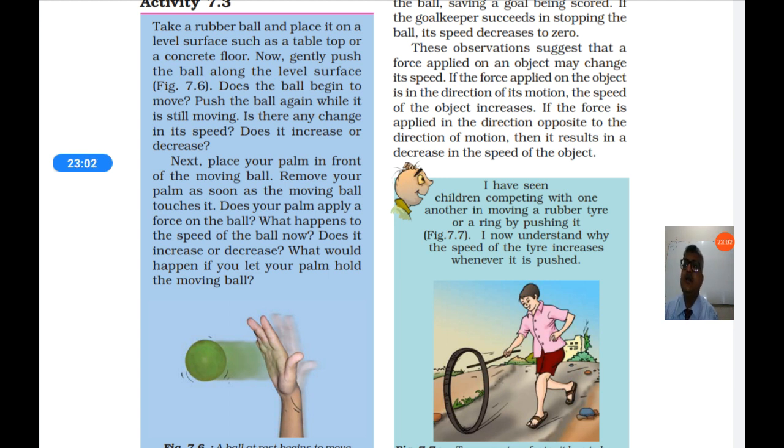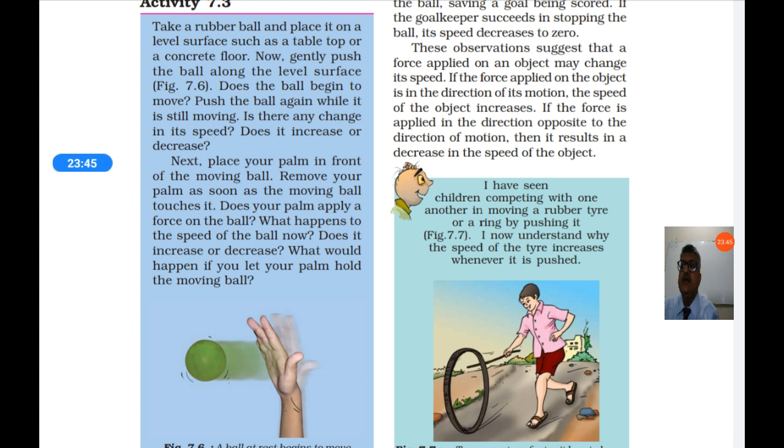Next, place your palm in front of the moving ball. Now the ball is moving in one direction, and you place your hand in the opposite direction. So now the ball will stop, or it will hit your hand and move in another direction. Remove your palm as soon as the moving ball touches it. As it comes near, you remove your hand. Does your palm apply force on the ball? What happens to the speed of the ball? It will touch your hand and move forward, but the speed of the ball will decrease. The ball will become slow.